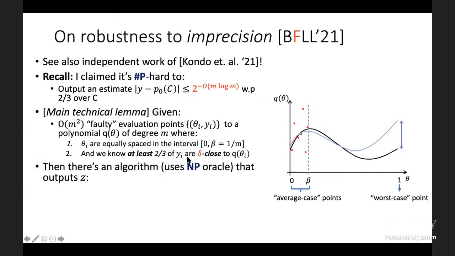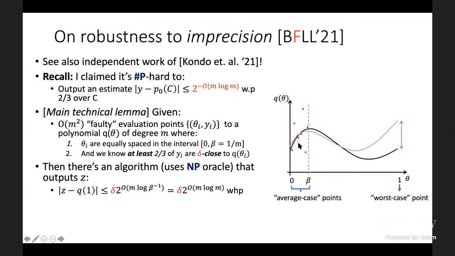And what we show is that using these faulty points, there's an algorithm. It uses an NP oracle, so it's strictly speaking not efficient. But what it does is it outputs Z, which is an additive estimate to the evaluation of the polynomial at 1, way over here at 1, to within imprecision delta times 2 to the O of m log beta inverse, where because of our setting of beta, beta is equal to 1 over m. So this is delta times 2 to the O of m log m with high probability.